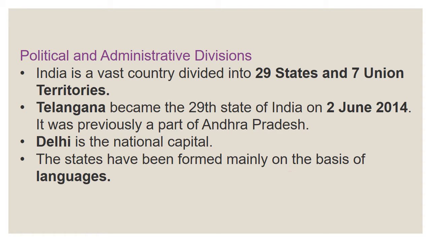Okay. And Delhi is the national capital. So, for India, Delhi is our capital. Our country has one capital, that is Delhi. Okay. These states have been formed mainly on the basis of languages. So, how are these states formed? Mainly on the languages they speak. Okay. In Tamil Nadu, we speak Tamil. In Kerala, they speak Malayalam. So, mainly based on the language, the states were formed.